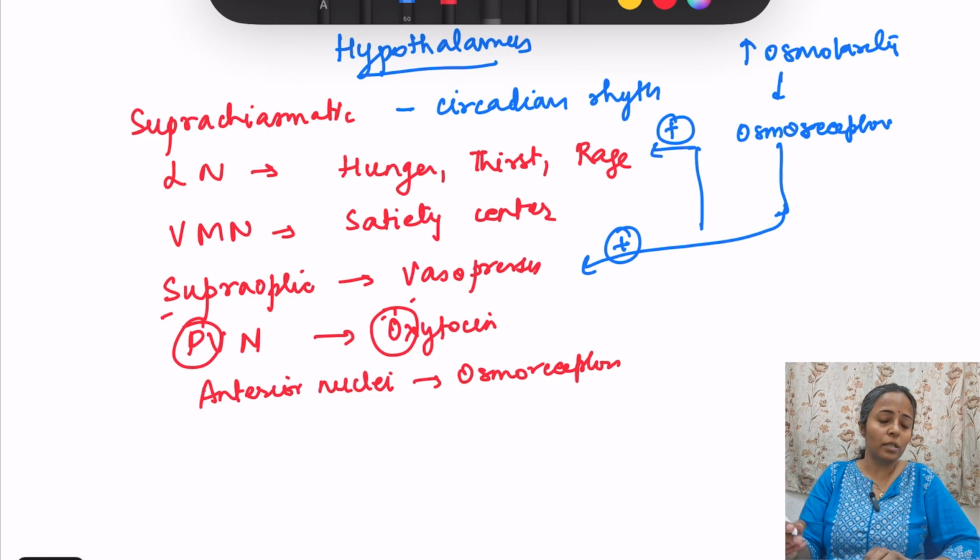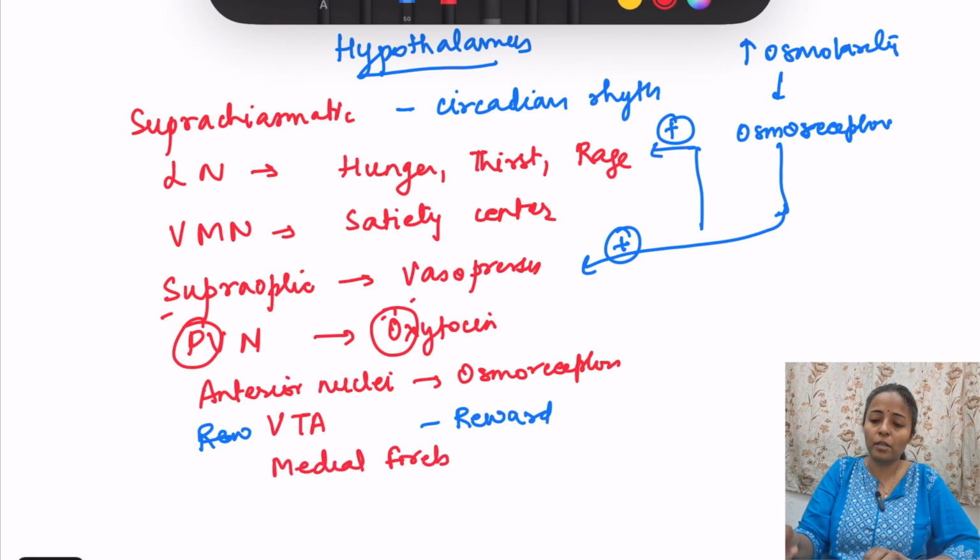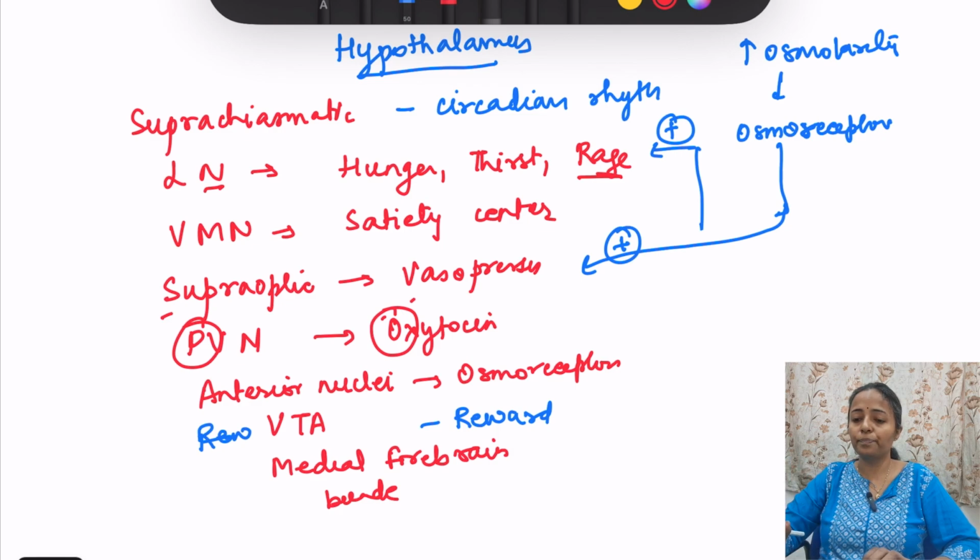Fine. After that is the reward center. Which is the reward center? Okay, the reward center is here, right. The reward center is the ventral tegmental area and also the medial forebrain bundle. Medial forebrain bundle. So rage, lateral nucleus, ventral tegmental area and medial forebrain bundle, reward center. Okay. So this is all about certain centers which you should remember.